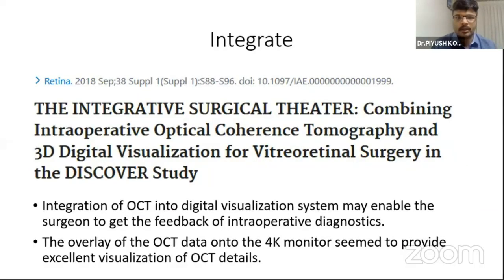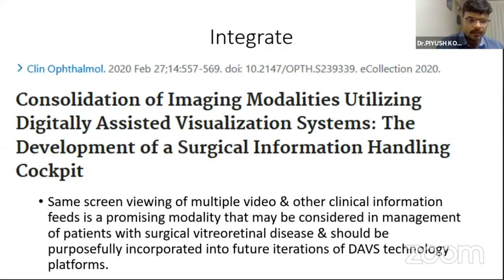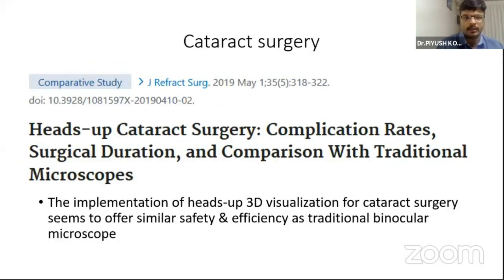Now, coming on to the next step, the DAVS can be integrated with other things. It can be integrated with OCT, and the overlay of OCT data onto the monitor seems to provide excellent visualization of the OCT details. Same-screen viewing of multiple videos and other clinical information feeds is a promising modality that may be considered in management of patients with surgical vitreoretinal disease and should be purposefully incorporated in future iterations of the DAVS technology. This was about the VR surgery.